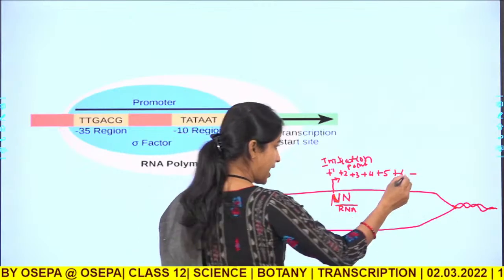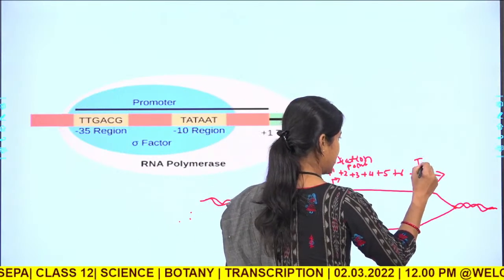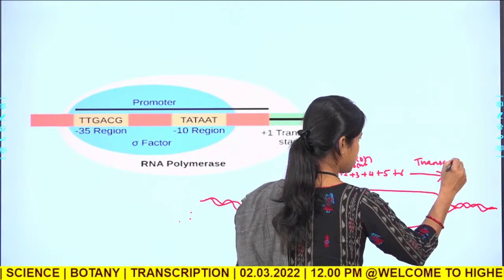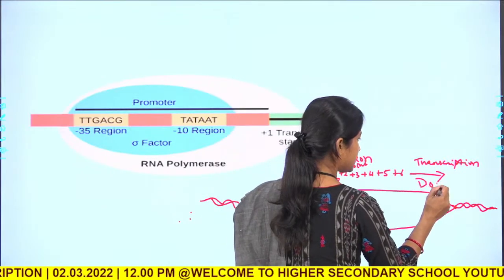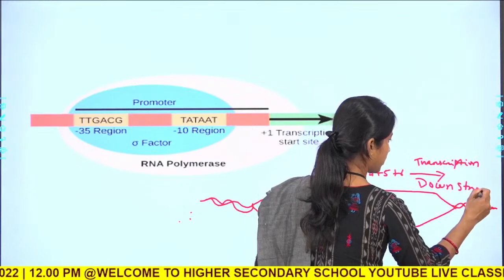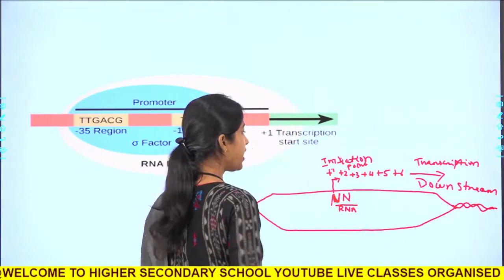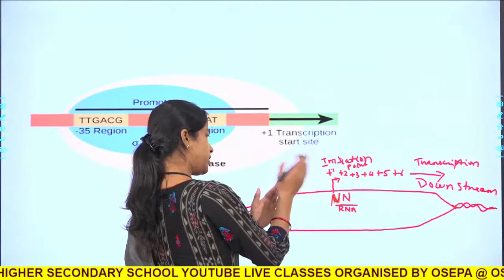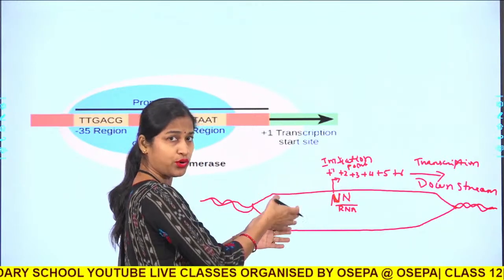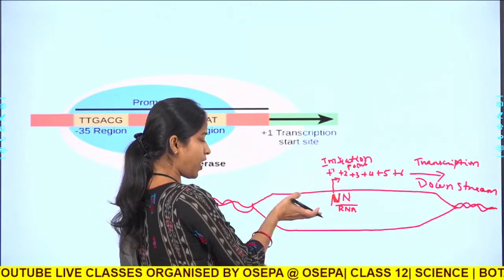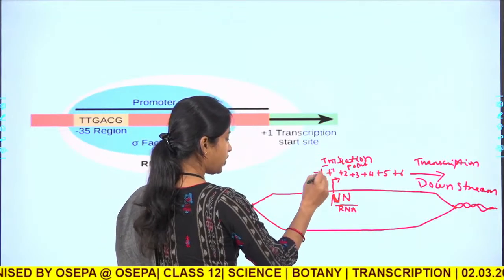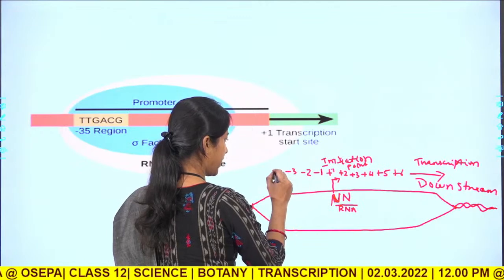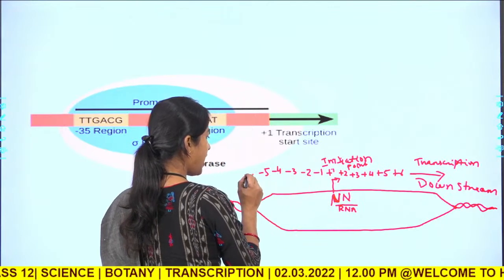And as this is the direction of transcription, we will call this the downstream region. Whereas whatever nucleotides are present in the DNA strand before the initiation point will be denoted as -1, -2, -3, -4, -5 and likewise.